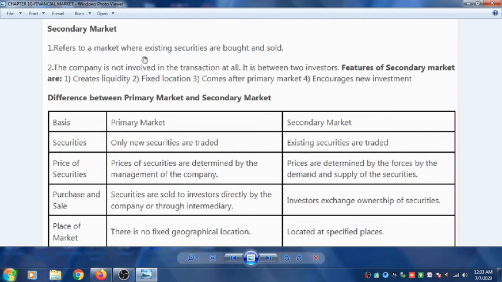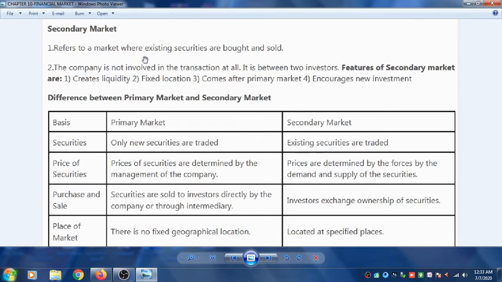Features of secondary markets are: creates liquidity, fixed location, comes from primary market, and encourages new investment. So this secondary market creates very good liquidity. Then the secondary market is a fixed located place, that is the BSE or the NSE, which is also called the share market. Then it comes after the primary market, and the fourth one is it encourages new investments.